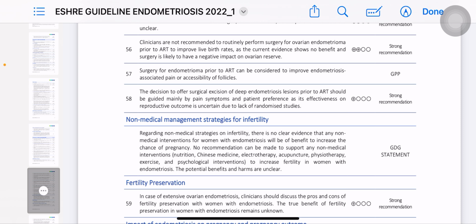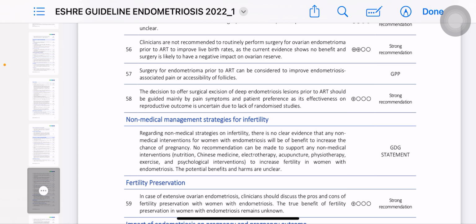You have to differentiate between things that what they are saying, what they want. If they are saying that it is recommended, so you have to do. And if they are saying consider, so it means we can consider. It's our option, depend upon the situation. We can consider it. If they are saying that before ovarian endometrioma, they have no effects, generally there is no evidence.